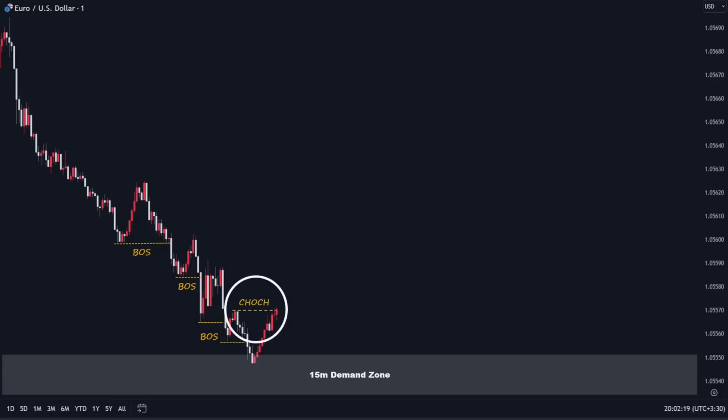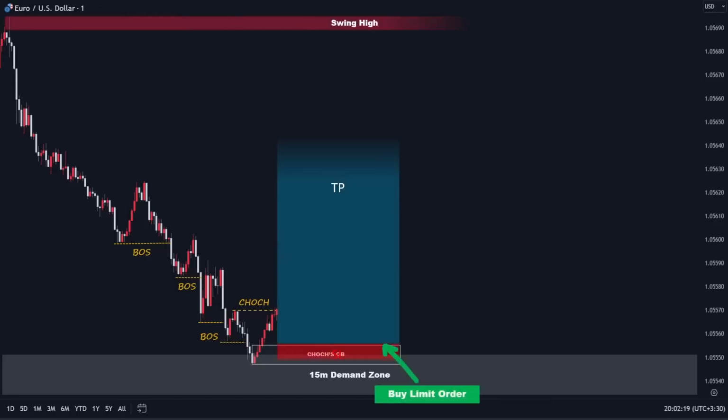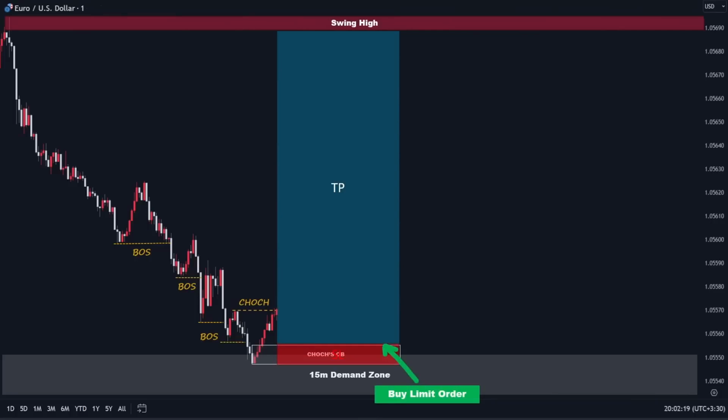Once the change of character is confirmed in the 1-minute time frame, our next course of action is to identify the order block generated by CHOCH's wave in the 1-minute time frame. Subsequently, we place a buy limit order at the highest point of the zone, with a stop loss set a few pips below the lowest point of the area. As for the take profit, we set our target at the swing high of the current time frame.